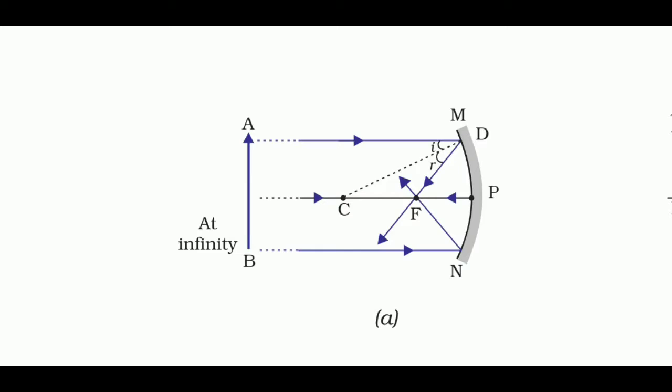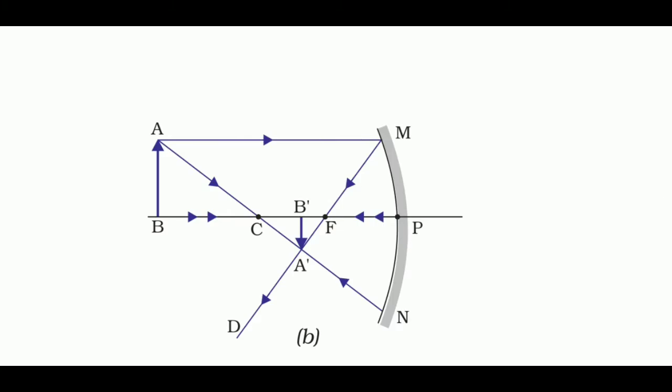Image formation by concave mirror. If the object is placed at infinity, then the position of the image is at focus, the size of the image is highly diminished and the nature is real and inverted. If the object is placed beyond the center of curvature, then the position of the image is between F and C. The size of the image is small, and the nature is real and inverted.